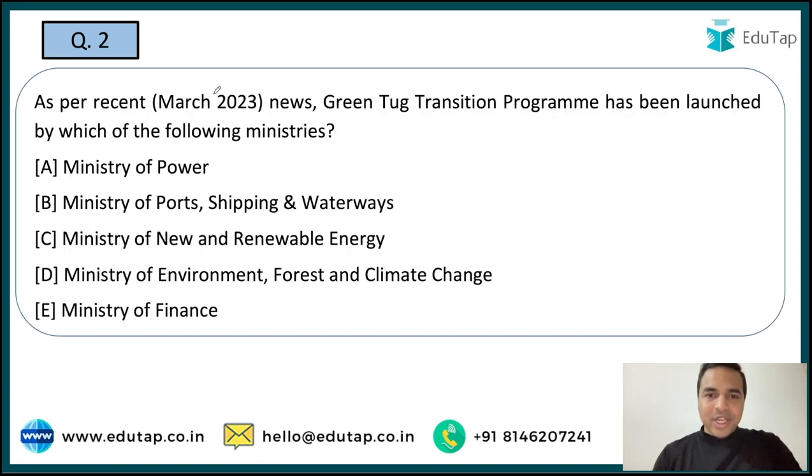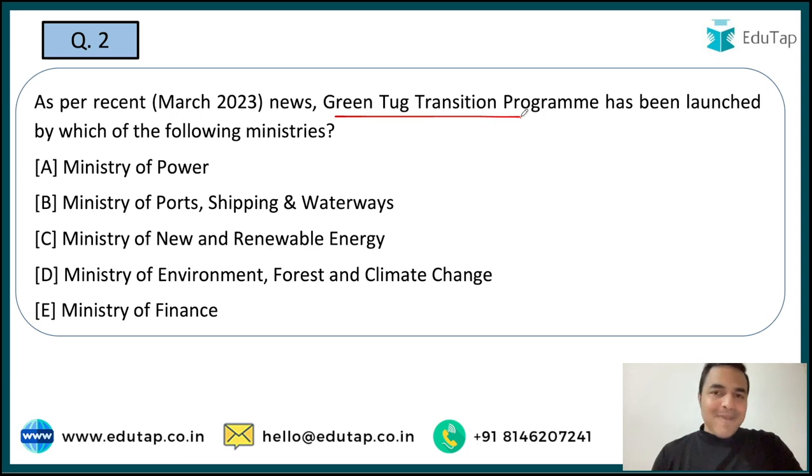Now the next question. So guys, this question is on the Green Tech Transition Program which has been launched recently by one of the Indian ministries, and you are required to tell me the name of the ministry which has launched this. So guys, 5 options are given to all of you. Let me tell you that as per this particular program, the government of India is basically aiming to achieve a target of 50%. See guys, 50% of the tugs will be just converted into green tugs by year 2030.